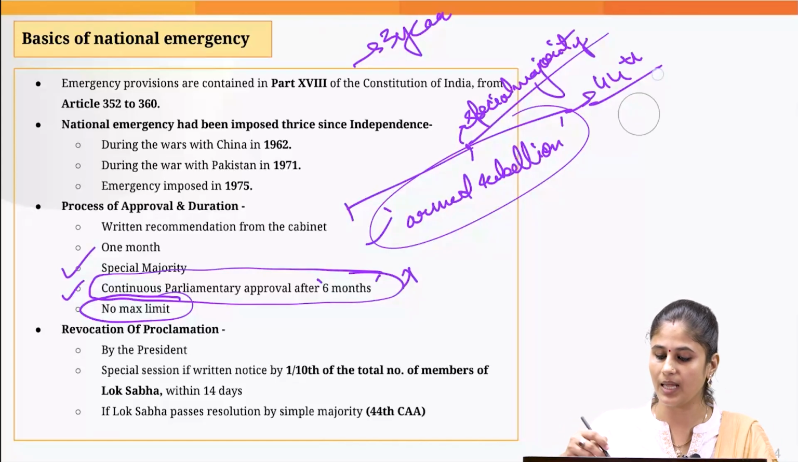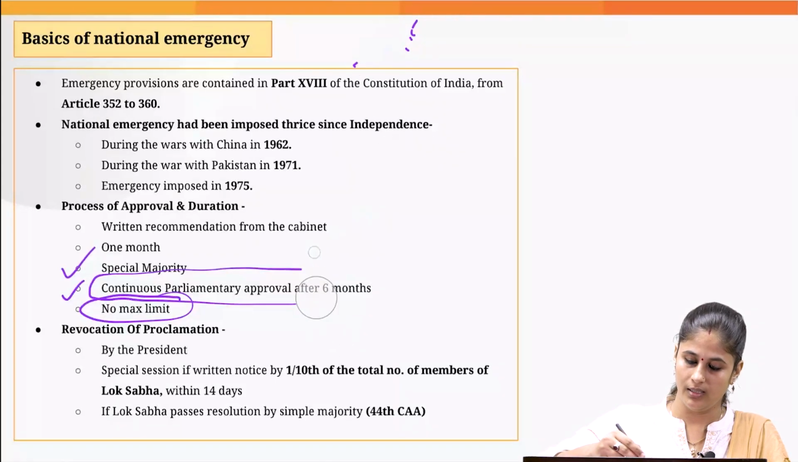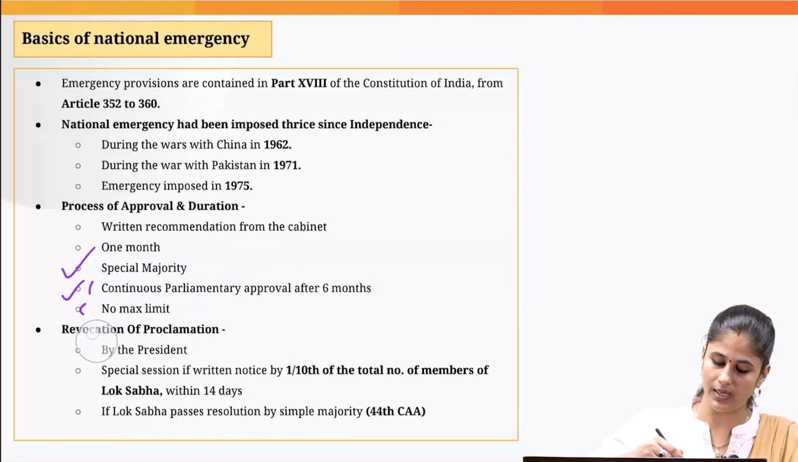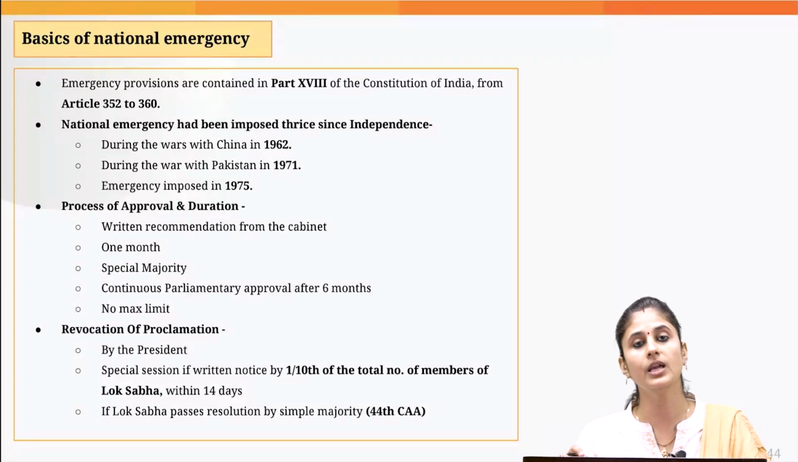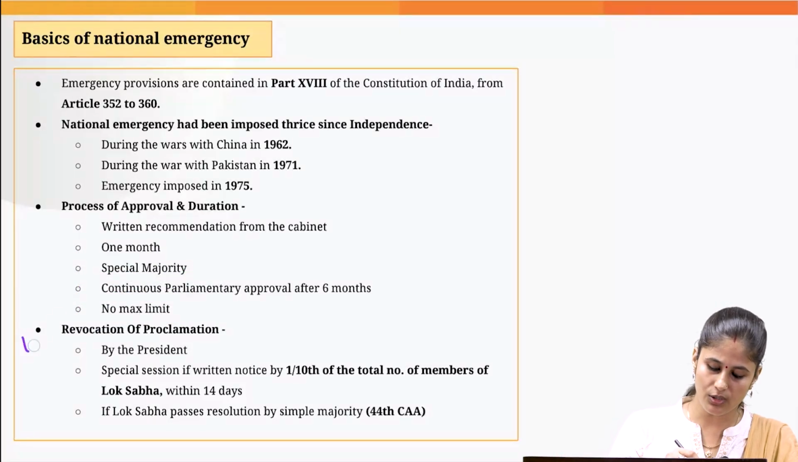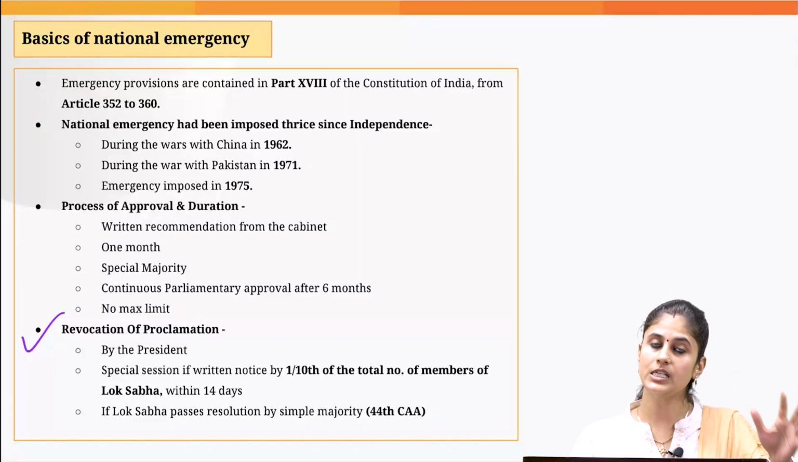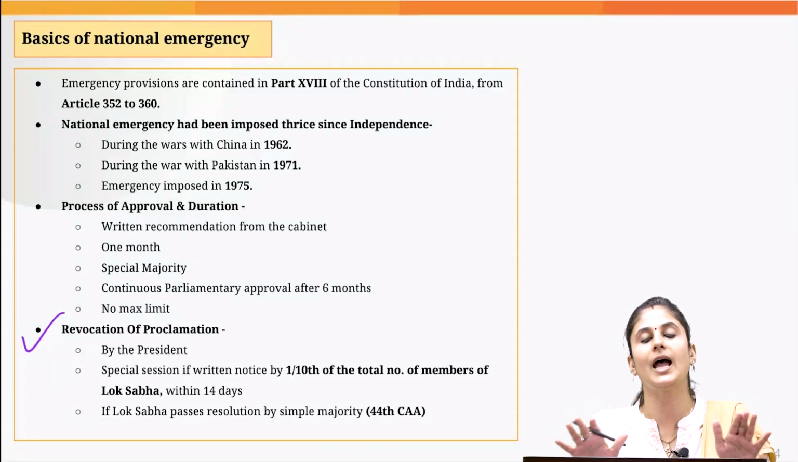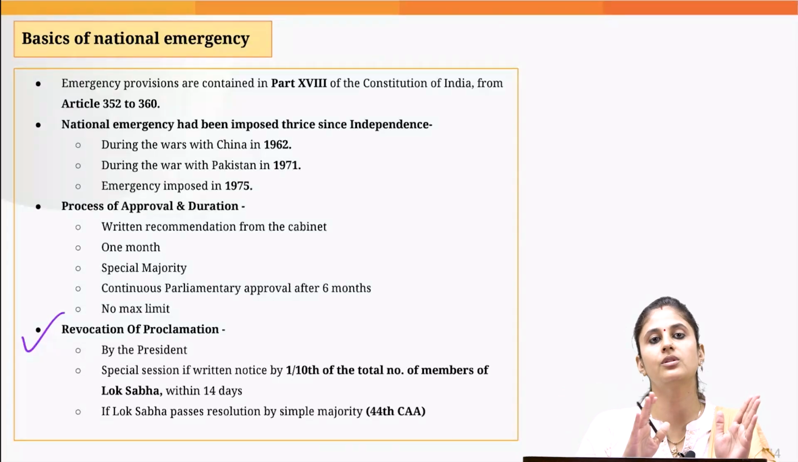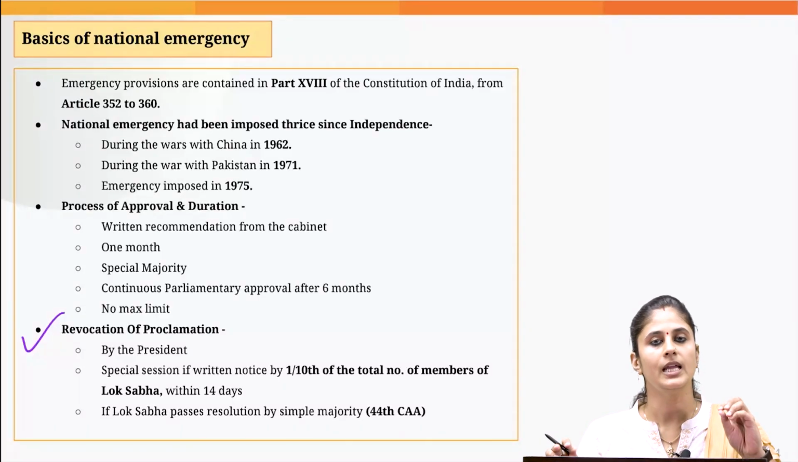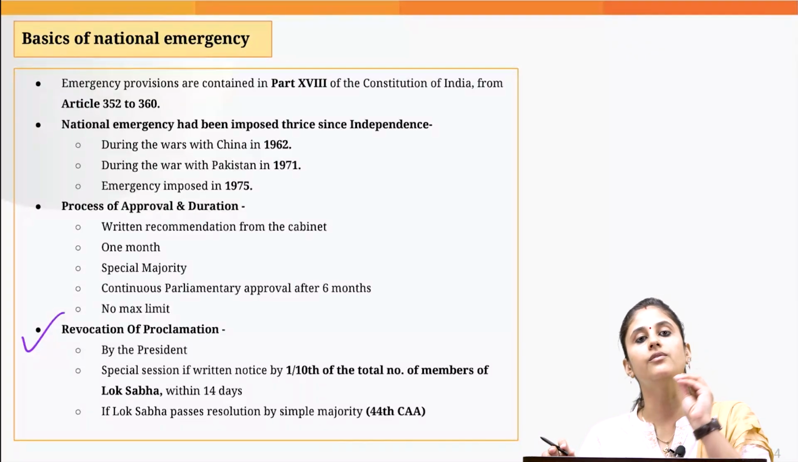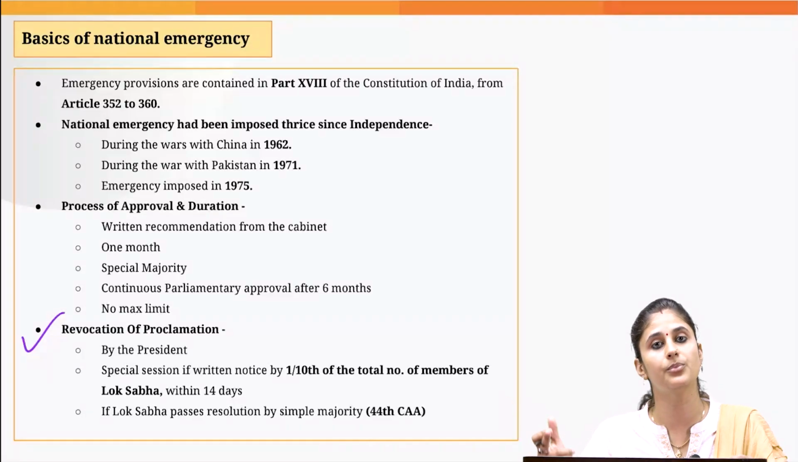But such a time limit is not mentioned in the constitution when it comes to the national emergency. So this is the approval process. Let's look into the revocation process. Initially in the original constitution, parliament had no role to play when it comes to revoking the national emergency. It was only the president who could revoke the national emergency with a subsequent proclamation.